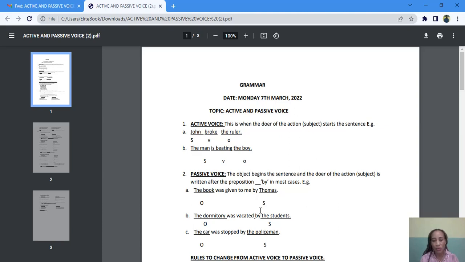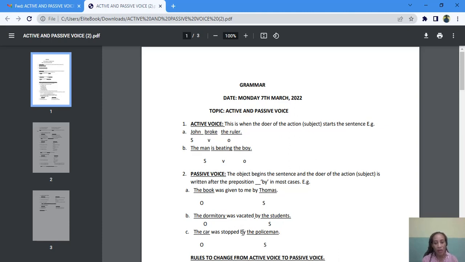Let's look at another one, another passive sentence. The dormitory was vacated by the students. So the active voice would have been the students vacated the dormitory. There would be no use of by. We will not use by in the active voice. By is only used in the passive voice. The students vacated the dormitory. But if it is a passive voice, it will become the dormitory was vacated by the students.